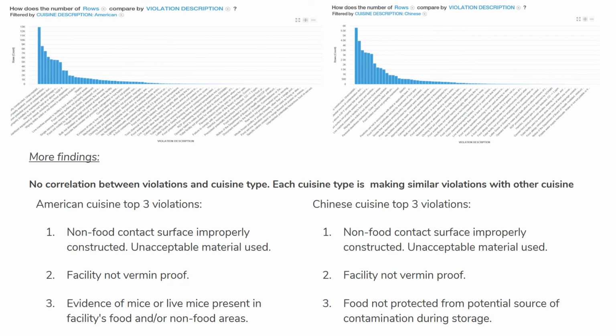According to the data generated by Watson, it is not hard to tell that American cuisine restaurants have the highest number of violations. Chinese comes in second and Latin comes in third. As previously mentioned, Watson cannot finesse the data into a per capita breakdown, so it is hard to view this as actionable data. However, we can use this data to see that these cuisines are violating the same health codes. From this perspective, it seems there is no correlation between restaurant violations and cuisine type.